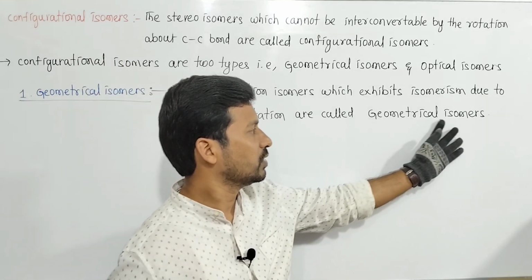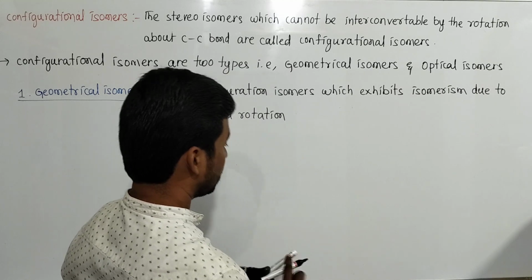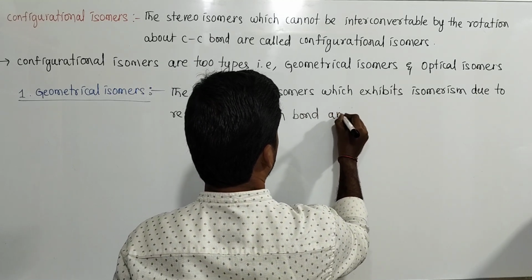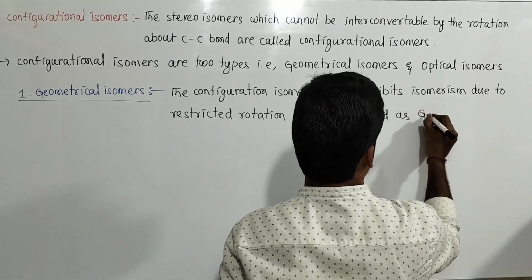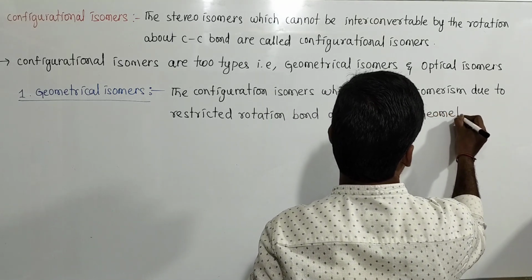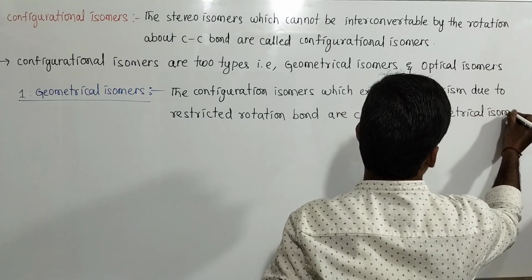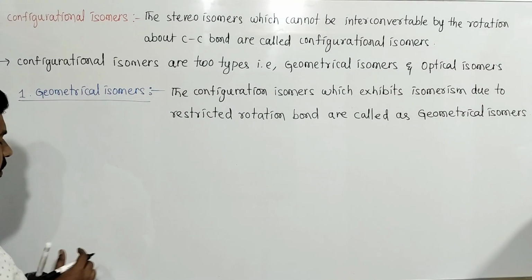Due to restricted rotation of bonds, they are called geometrical isomers. Rotation is not possible. Why is rotation not possible, and what is restricted rotation?